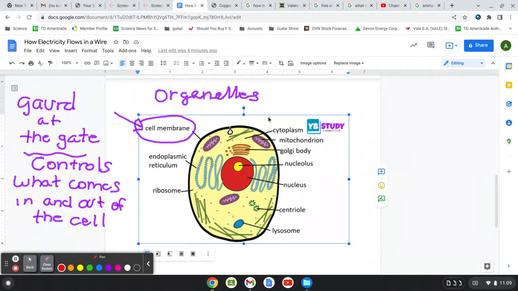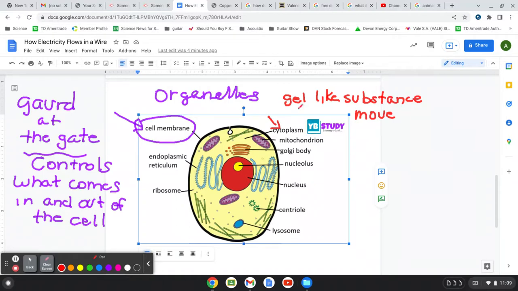And the next one over here is cytoplasm, right? It's a gel-like substance, and it moves nutrients around the cell. It's like water helps move things around. It keeps some organelles in place, and it moves nutrients in the cell. That's what the cell membrane does. Well, not cell membrane, the cytoplasm.